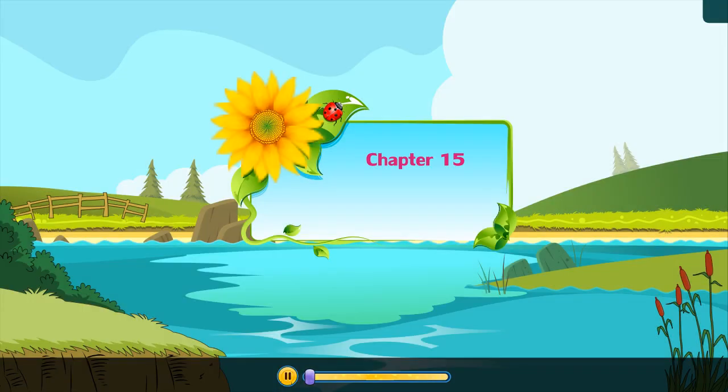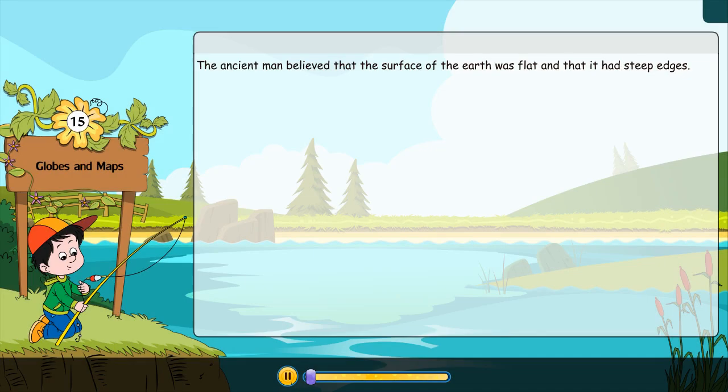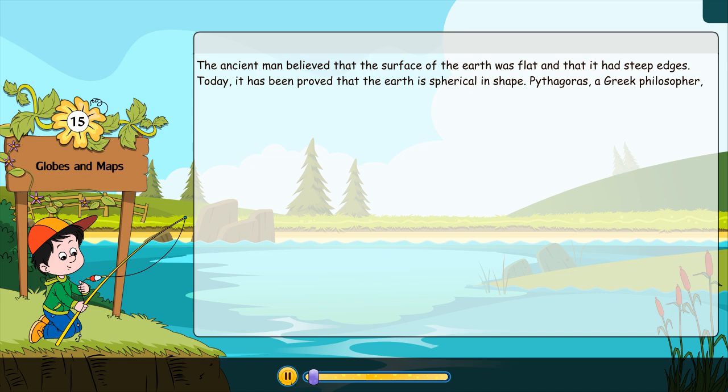Chapter 15. Globes and Maps. The ancient man believed that the surface of the earth was flat and that it had steep edges. Today it has been proved that the earth is spherical in shape.